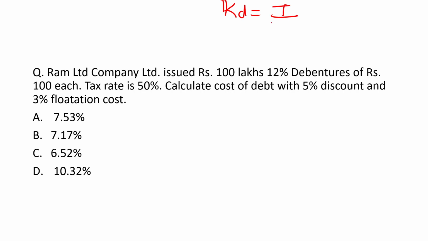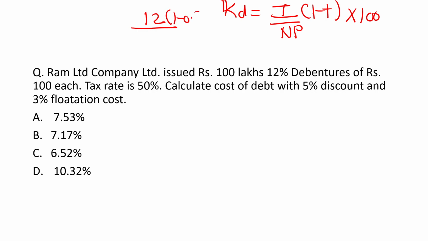Let me write it here. Interest upon net proceeds times 1 minus tax, multiplied by 100. This is the formula. Now start putting in the values that are available. So 12 is available, then 1 minus 0.5 is available, and into 100 is available. We are yet to compute the NP.